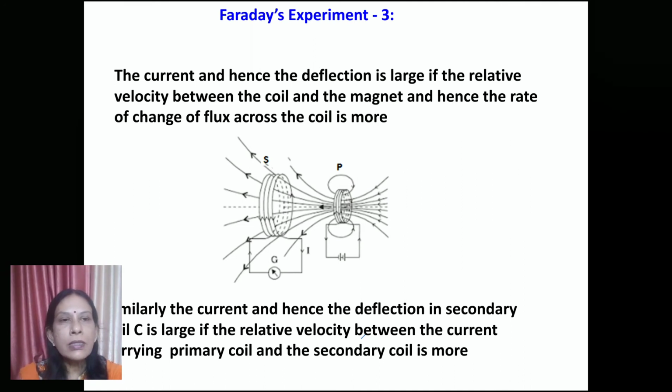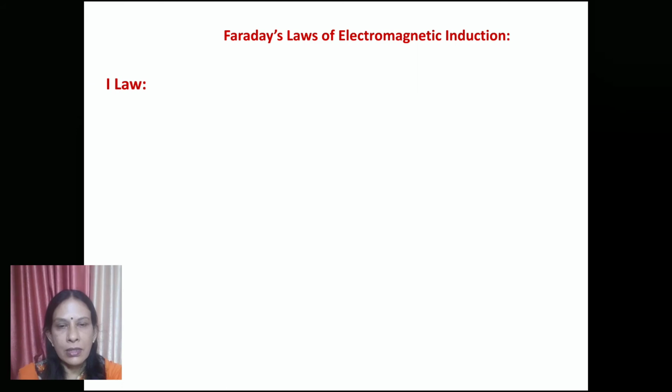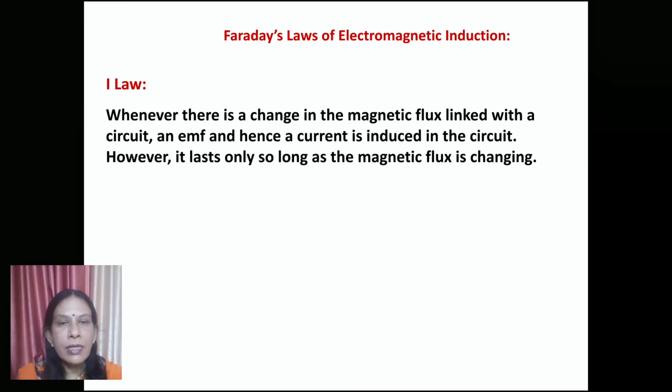So from these three experiments, Faraday gave two laws of electromagnetic induction. The first law states that whenever there is a change in magnetic flux linked with a circuit, an EMF and hence a current is induced in the circuit. However, it lasts only as long as the magnetic flux is changing. Whenever there is a change in magnetic flux linked with the coil, an induced EMF or current will develop in it.